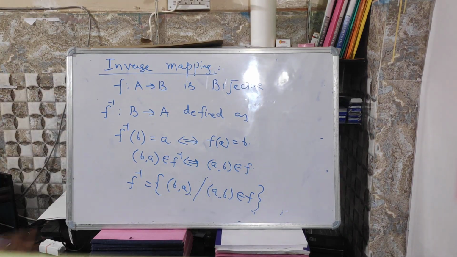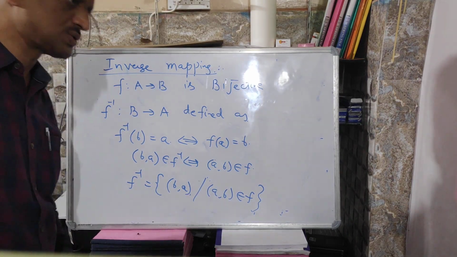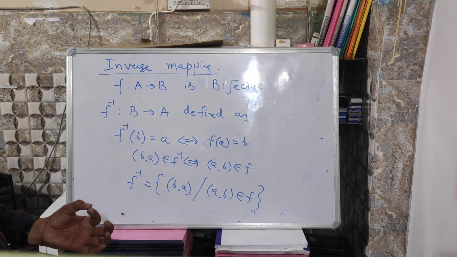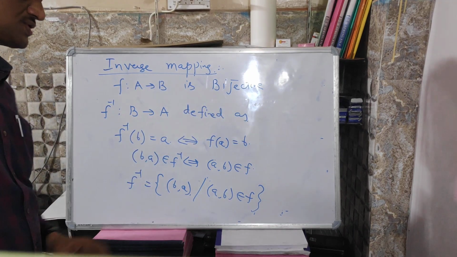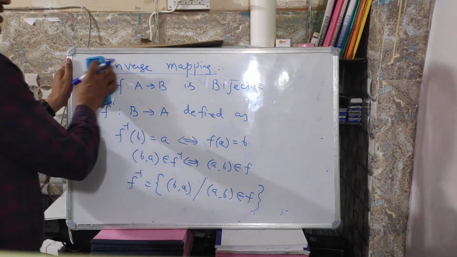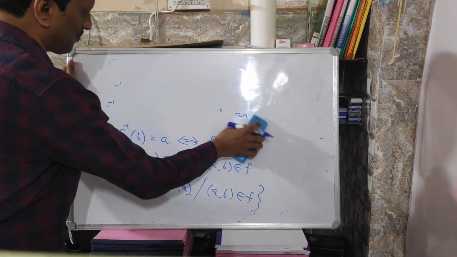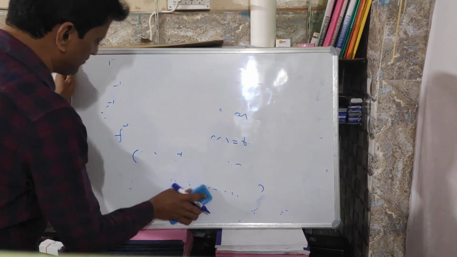So this is the inverse of a given function. So what is the prerequisite or primary condition? For a function to have an inverse, it should be bijective first of all. Next, function and inverse function.